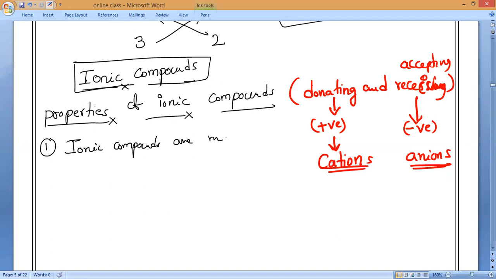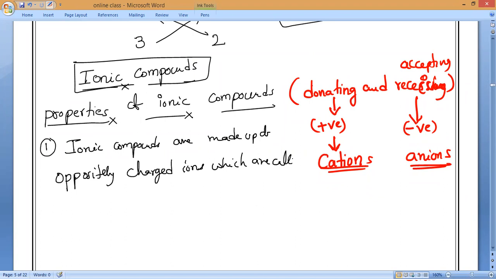Ionic compounds are made up of positively charged ions, or else you can write in simple words, oppositely charged ions, which are called as cations and what is it called as? Everybody, cations and anions. So that is the first property.